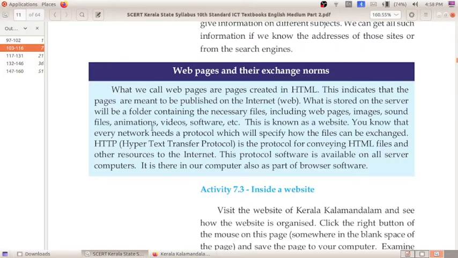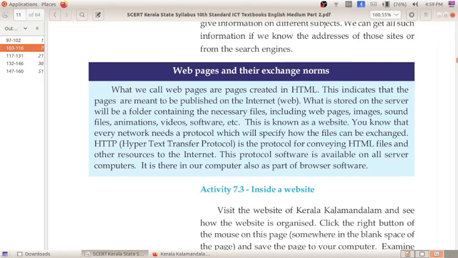What we call web pages are pages created in HTML. This indicates that the pages are meant to be published on the internet. For whatever pages we publish on the internet, the pages will be created in HTML. What is stored on the server will be a folder containing the necessary files, including web pages, images, sounds, files, animations, video, software. This is known as a website. So a website will contain a lot of web pages, and those web pages will contain files, animations, video, software and all.